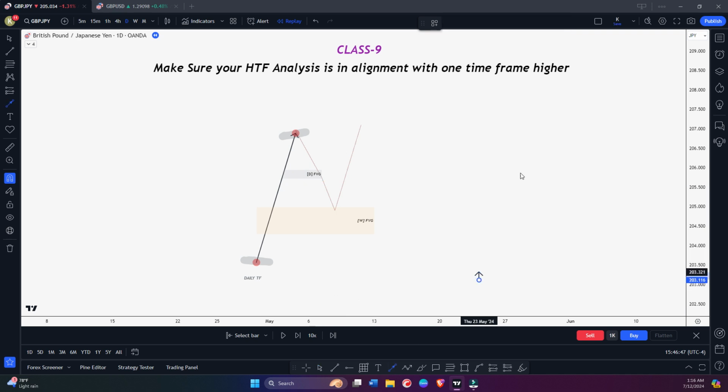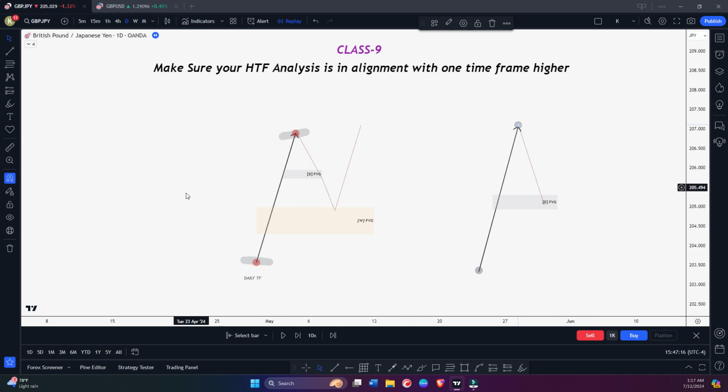So whenever you are trading, whenever you are doing higher time frame analysis, make sure that if you have a daily fair value gap here, and you're looking for a setup at this fair value gap, on the weekly time frame, one time frame higher, you don't have any fair value gap from the price of this swing to this swing. I hope you guys get what I am trying to say.